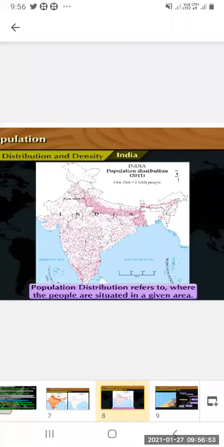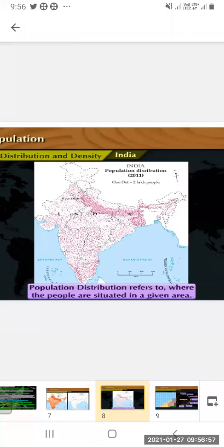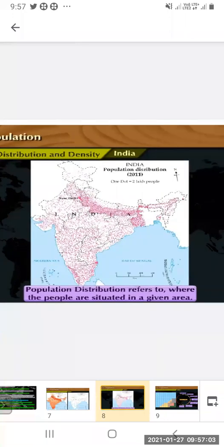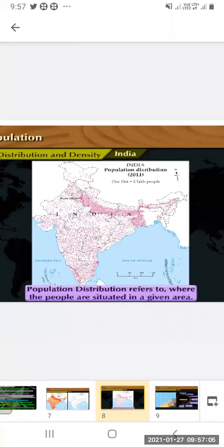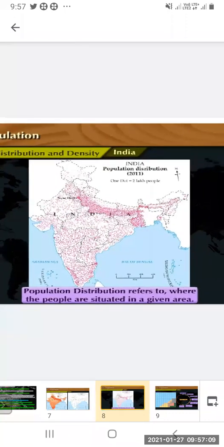This is the dot method. One dot is equal to 2 lakh people. By the concentration of dots, as we have already seen in the previous figure, the areas with more dots are the most populated states.